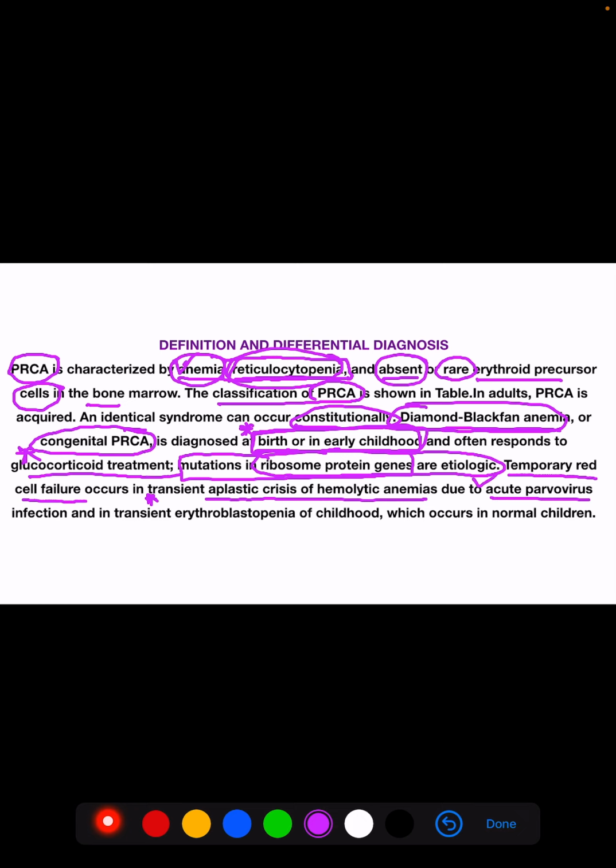The patient has hemolytic anemia, then acute parvovirus infection occurs, causing a transient aplastic crisis, which is a temporary red cell aplasia. And there is also transient erythroblastopenia of childhood, which occurs in normal children.